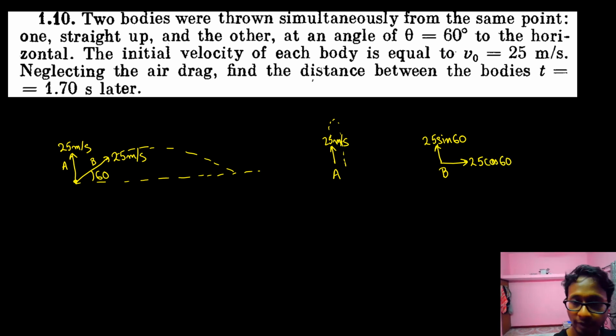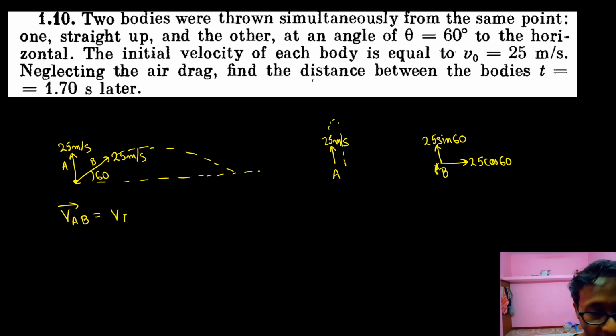Achha. What is the relative velocity of body A with respect to B? That means when you put an observer on B, with what velocity does he see the ball A? So velocity of A with respect to B is VA minus VB.